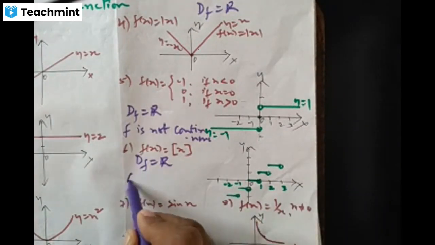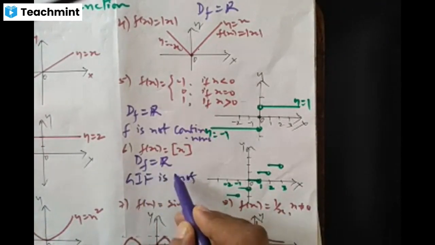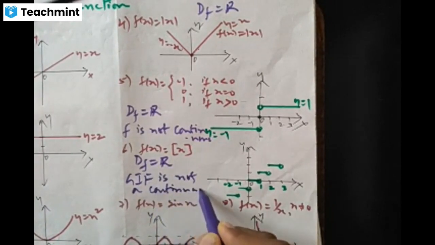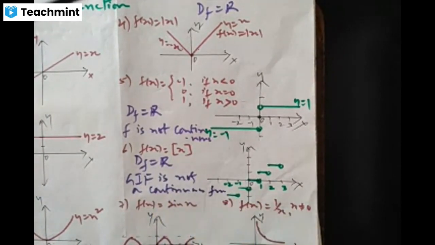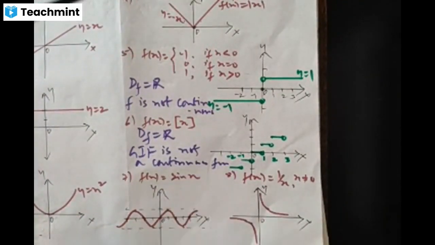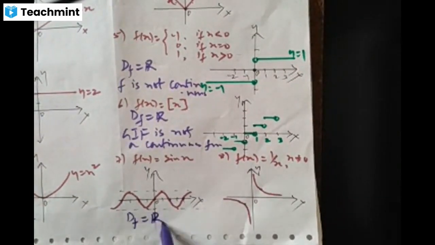Therefore, the greatest integer function is not a continuous function. It's very clear from the graph itself. Okay. Next, seventh one, f of x is sin x. Domain of this sine function is the set of real numbers, right?